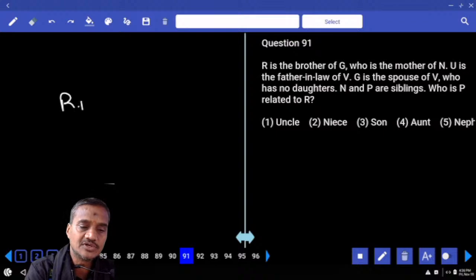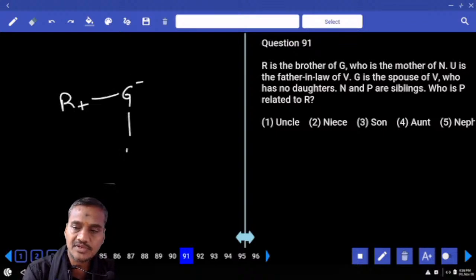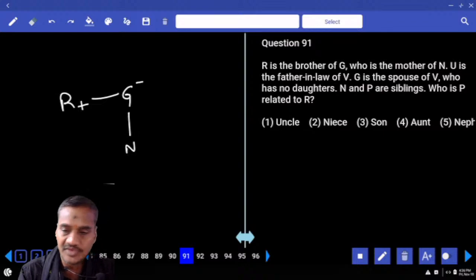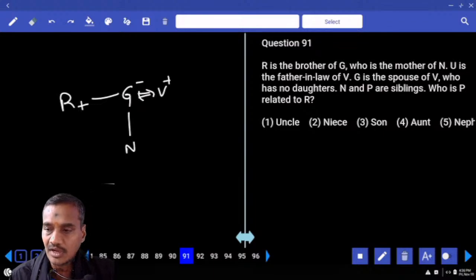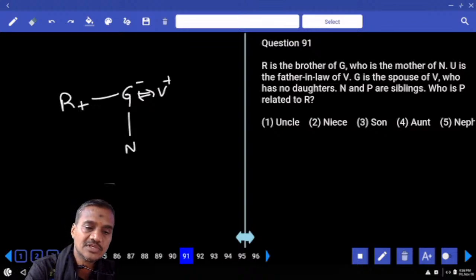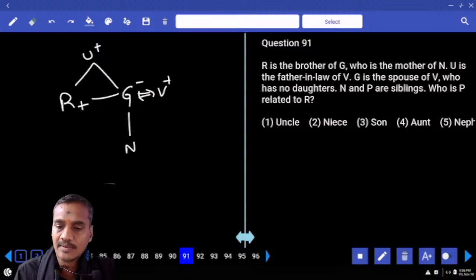R is the brother of G. How to represent this one? R is the brother of G and G is the mother of N, and U is the father-in-law of V. G is the spouse of V. Now G and V are a married couple, V is a male and U is the father-in-law of V. V's wife's father, that is U, is the father-in-law of V. V has no daughters.